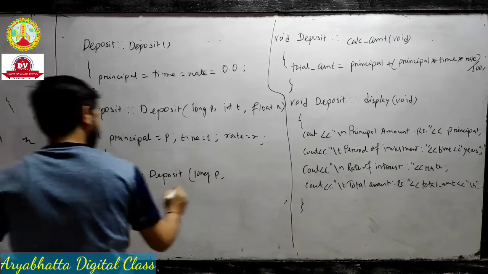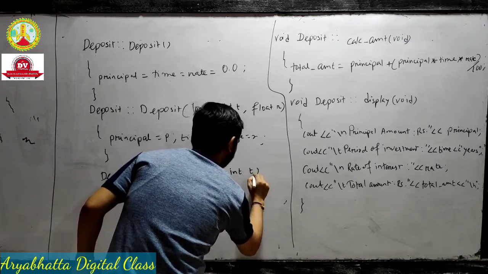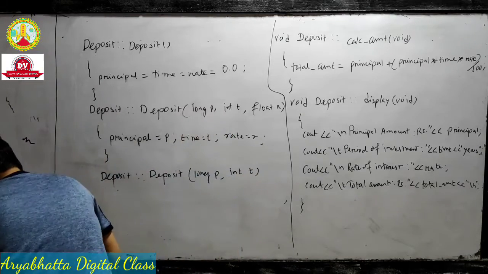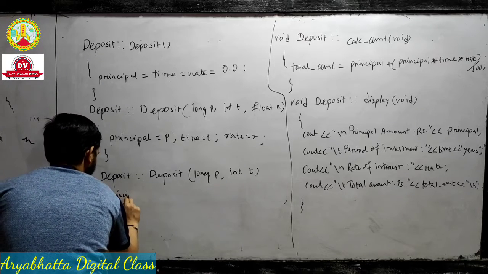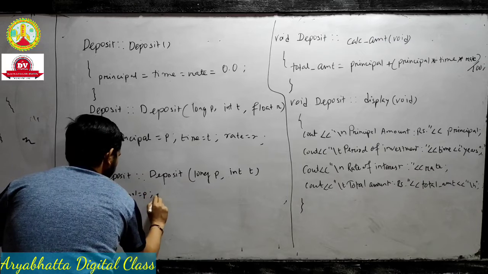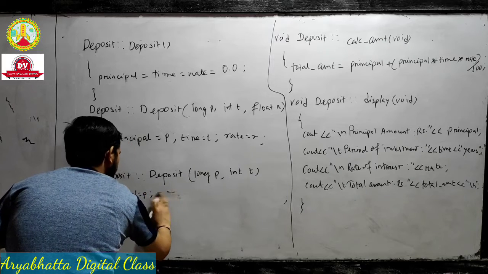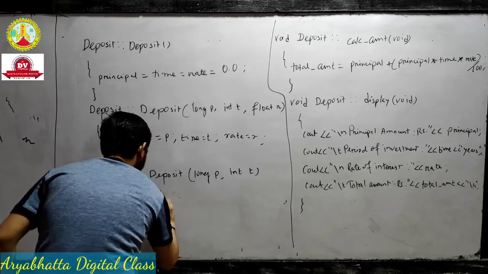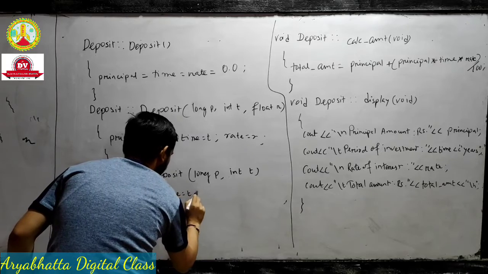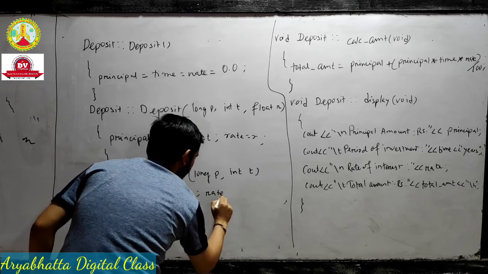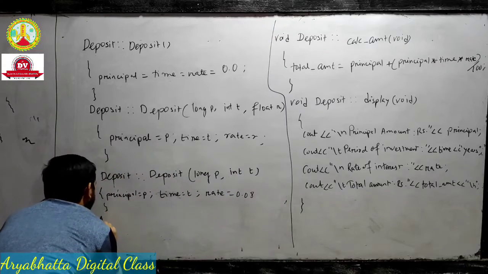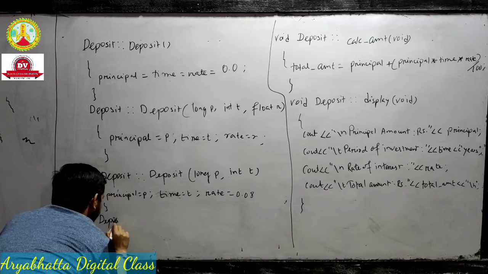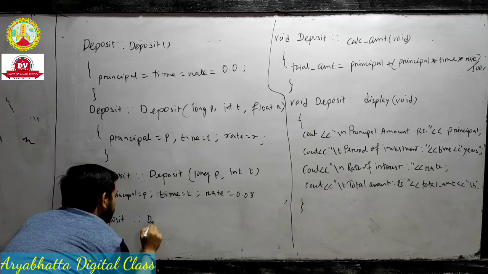Long P, int, principal P, .08, and the last I write down here below.